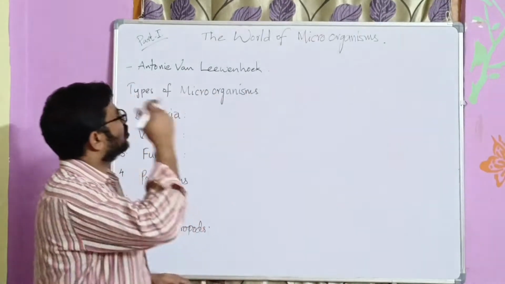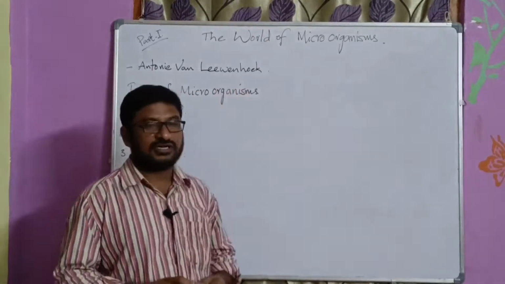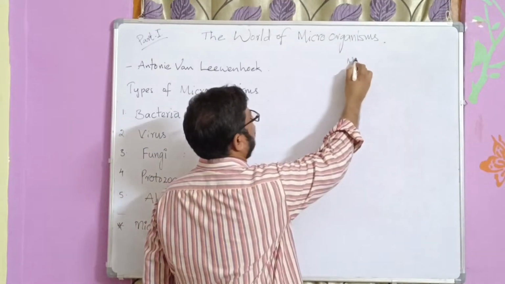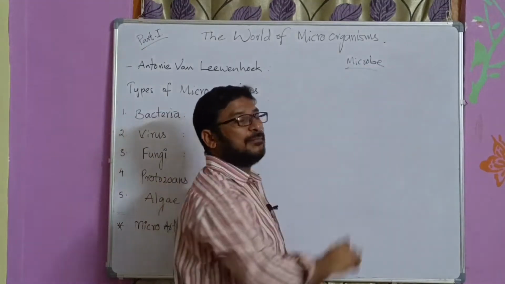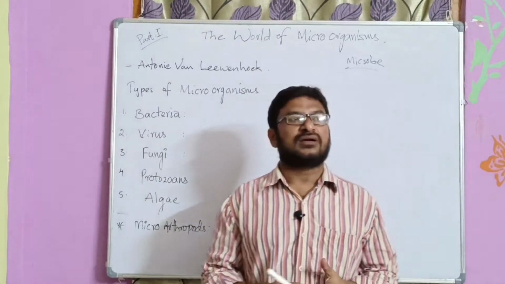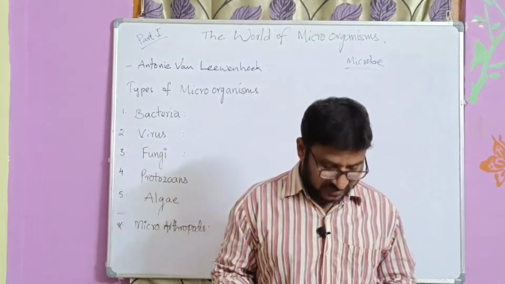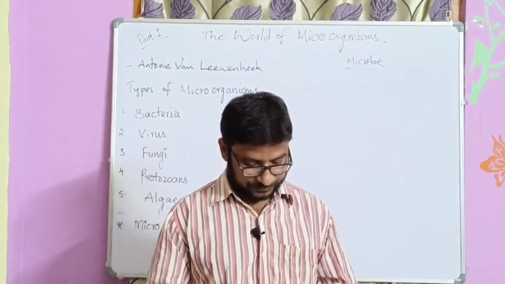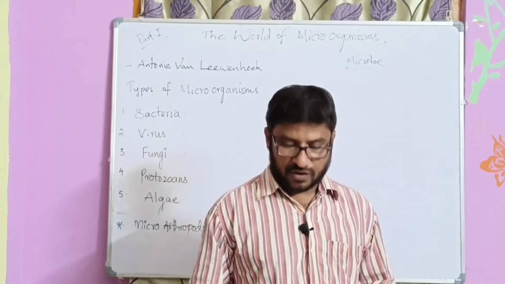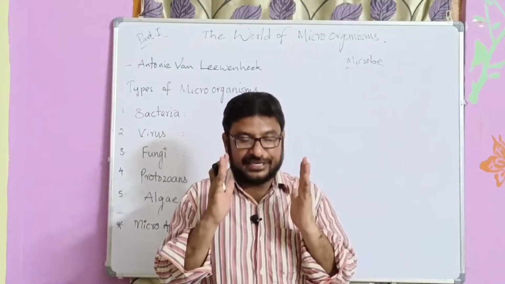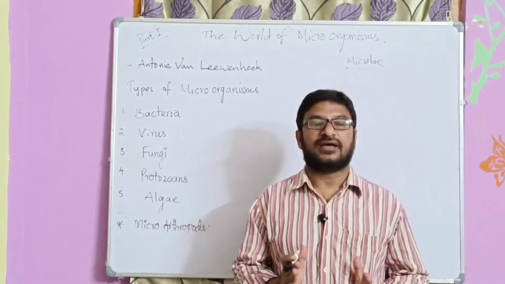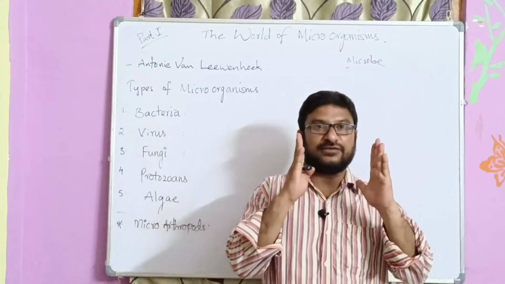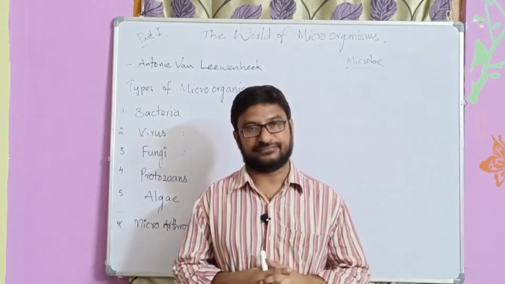All right, the story of microorganisms, the world of microorganisms. So first of all, we have to define what is a microbe. Microbe means an organism. Is it a living organism or non-living? Obviously it is a living organism. The organism which cannot be seen with our naked eye is called a microorganism. So microorganisms cannot be seen with our naked or unaided eye.